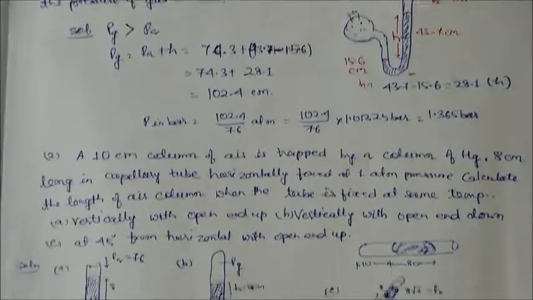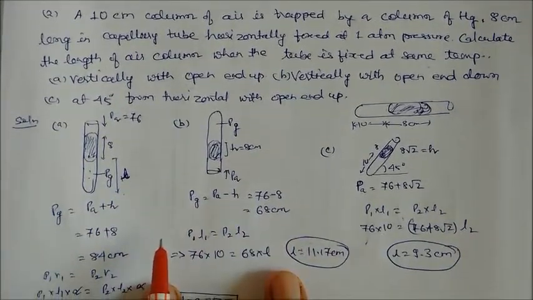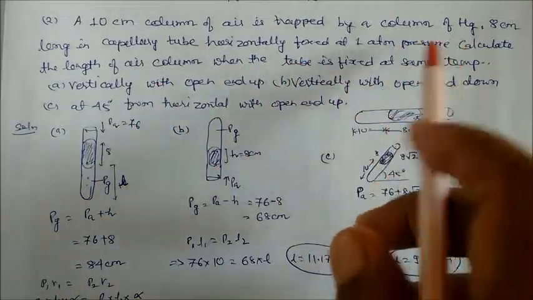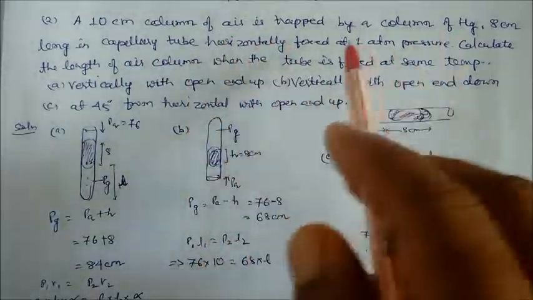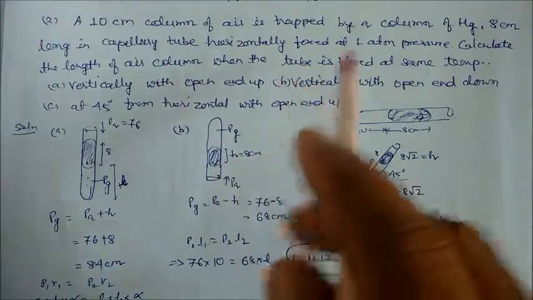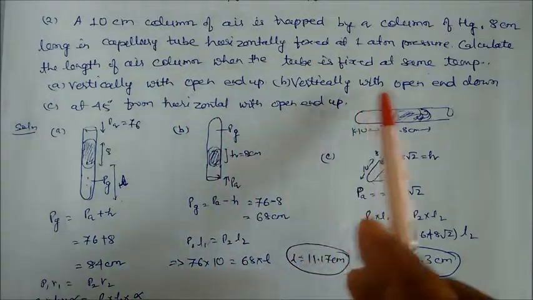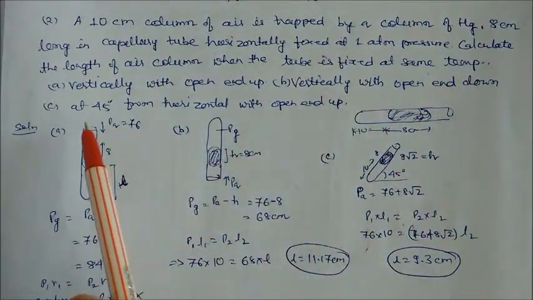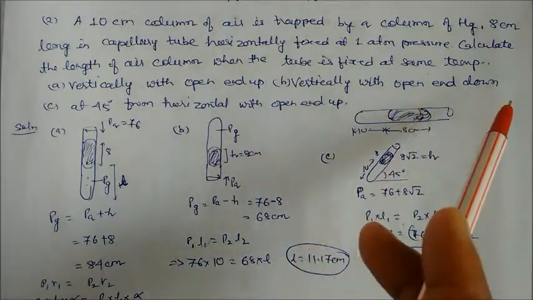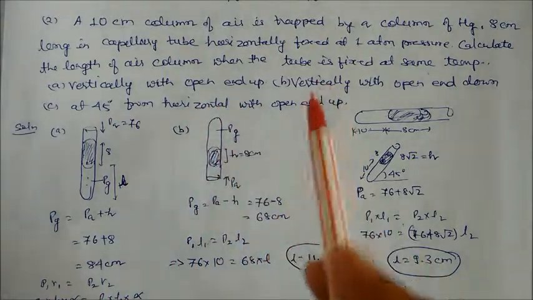Let us take one more different question. So here is a question: 10 centimeter column of air is trapped by a column of mercury, 8 centimeter long, in a capillary tube horizontally fixed in 1 atmospheric pressure. Calculate the length of the air column when the tube is fixed at the same temperature. Now we have three conditions: vertically with open end up, vertically with open end down, and at 45 degree with horizontal with open end up.